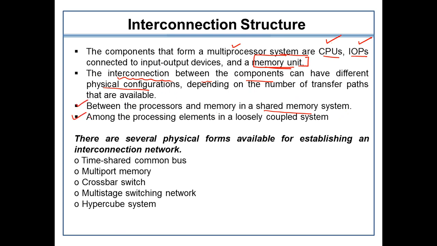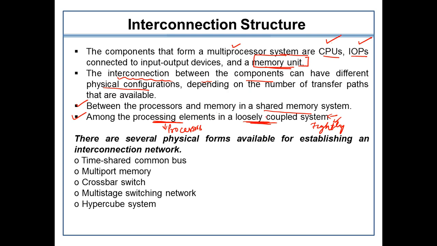And also, where are the other aspects where we require such interconnection systems? Whenever we are working among different processing elements. These processing elements are nothing but the processors in a loosely coupled system. We have also learned that the system architecture can be divided into two forms: one is loosely coupled, and one is tightly coupled, right?